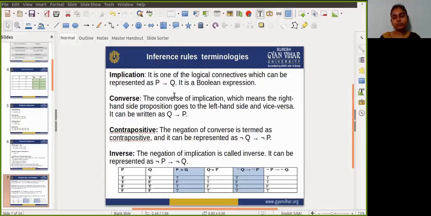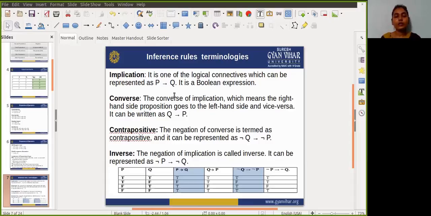Or you can say inference rules are applied to derive proofs in artificial intelligence, and a proof is a sequence of conclusions that lead to the desired goal. In inference rules, the implication among all the connectives plays an important role.